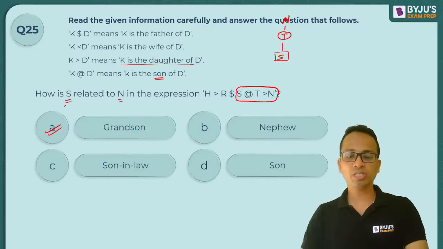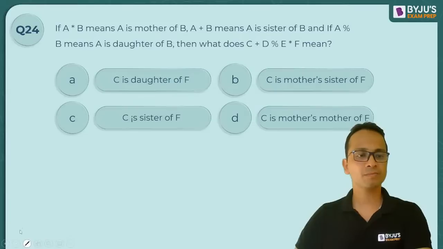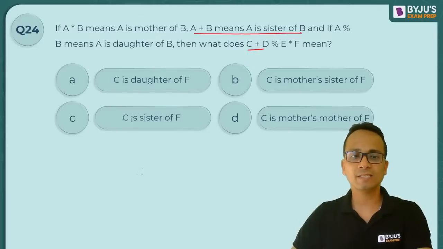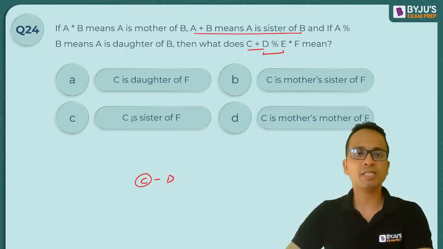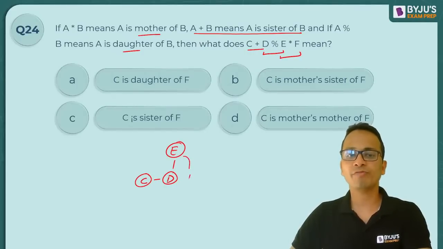Okay. So Bhushan, for you, I'm going back to the previous one. Now C plus D. C plus D का मतलब क्या था? C is sister of D. Okay. D percentage E means D is daughter of E. So D is daughter of E. Last E star F, E is mother of F. So E is mother of F.